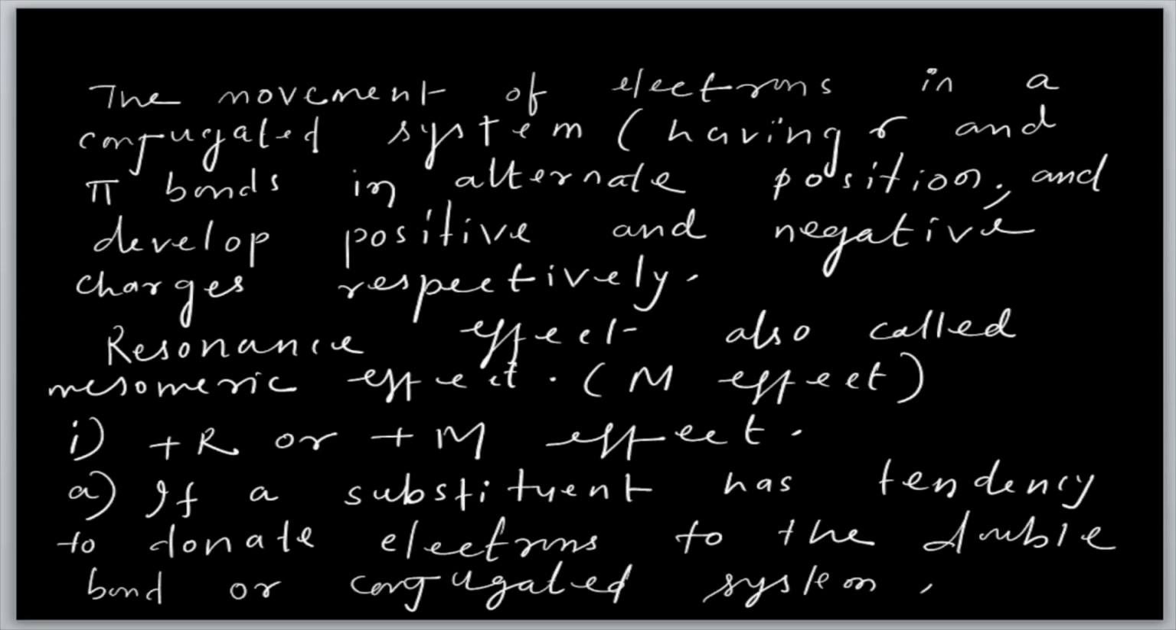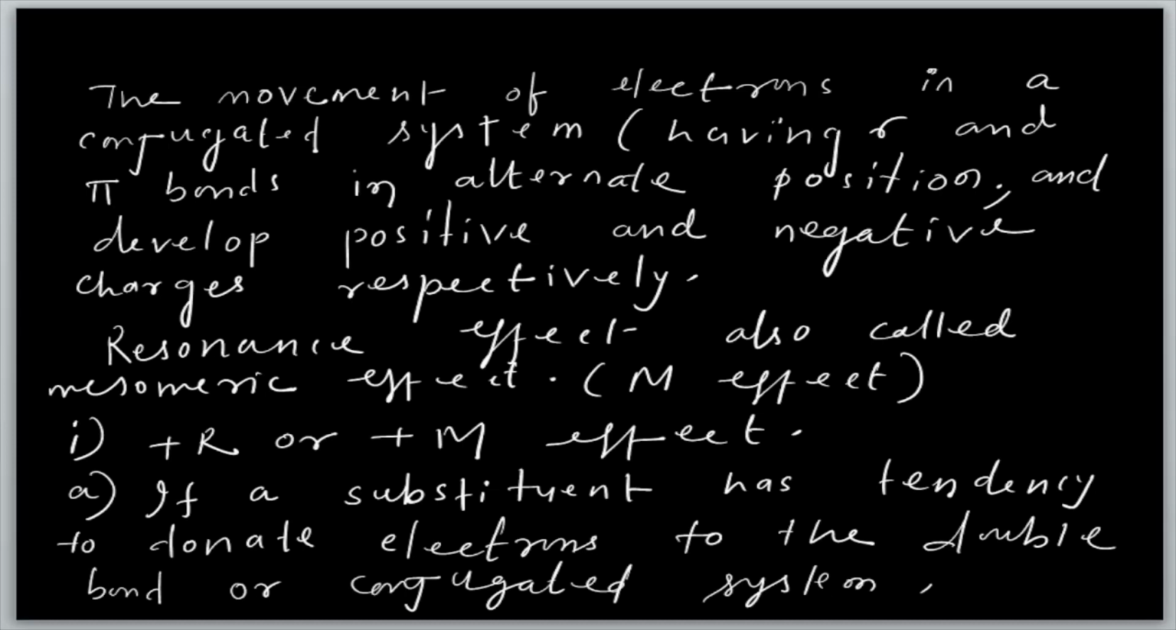When it is a conjugated system, when a double and a single bond are present alternately, then what happens here? Movement of electrons takes place. When there is a pi bond, which is very weak, electron movement takes place. The resonance effect is also called the mesomeric effect, that is plus R and plus M, and what is that?